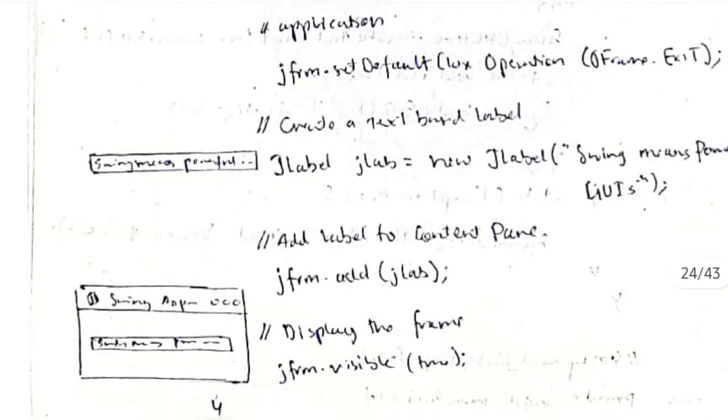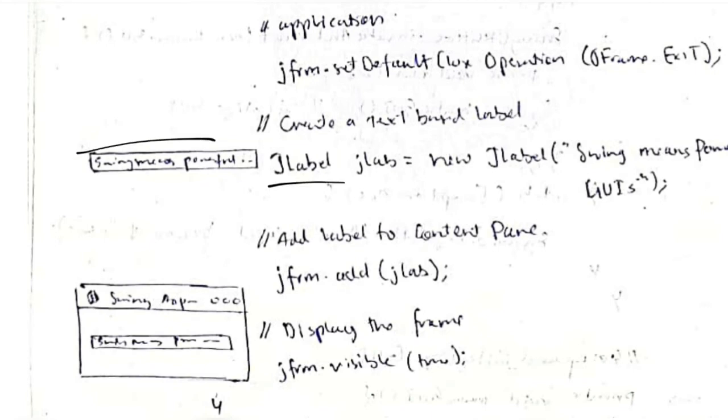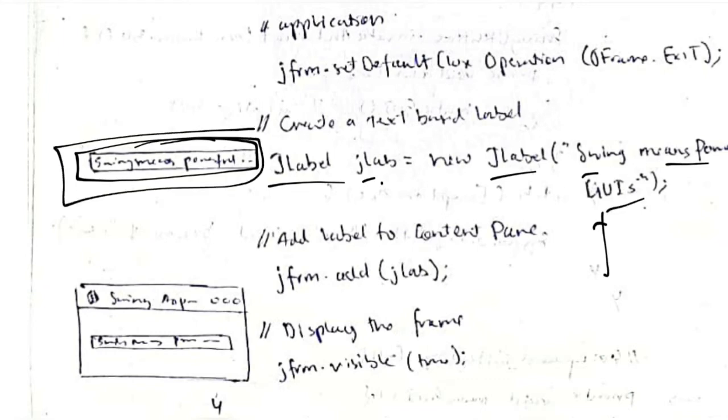After that we will create a label. Label means any text, and inside that label the text should be "Swing means powerful GUIs". So this text will be created, and its name is jlab.